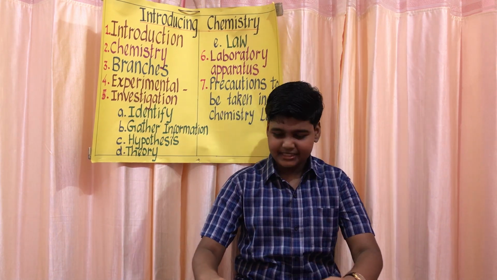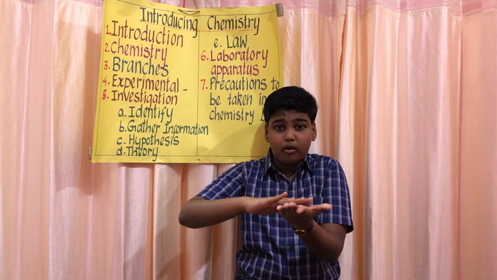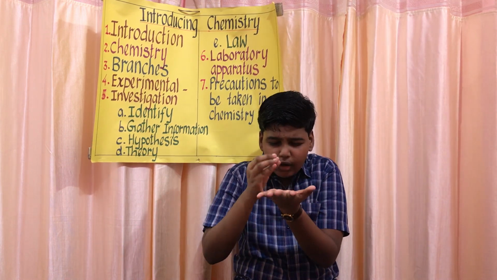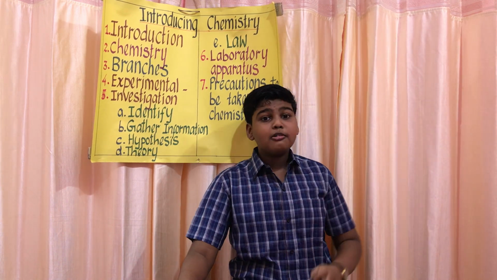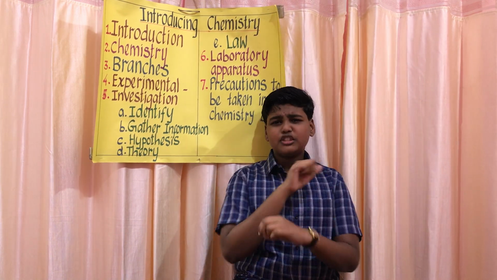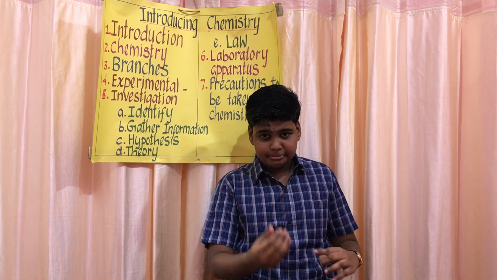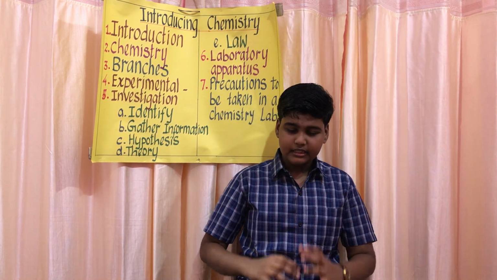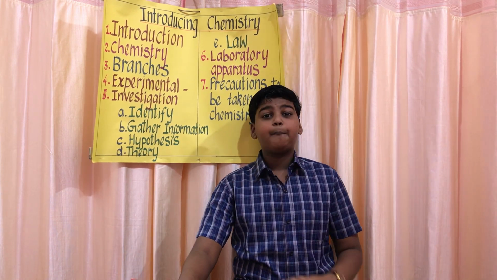Next is a watch glass. So the watch glass is very small, and it is also made up of glass. It is used for observing small pouches, water or different solutions. Mortar and pestle. Mortar and pestle is also made of porcelain. The solid substances are ground into powder in a mortar with the help of the pestle. Okay. So next is spirit lamp.